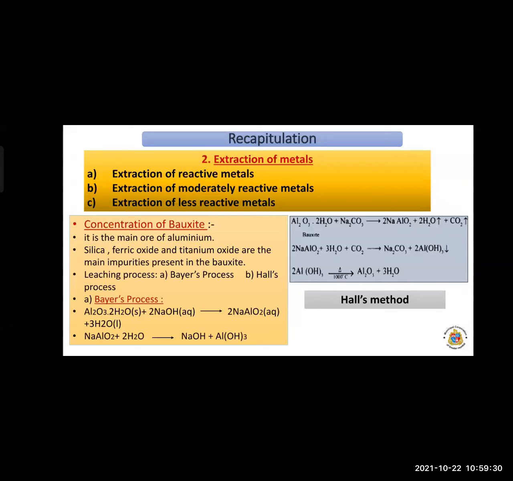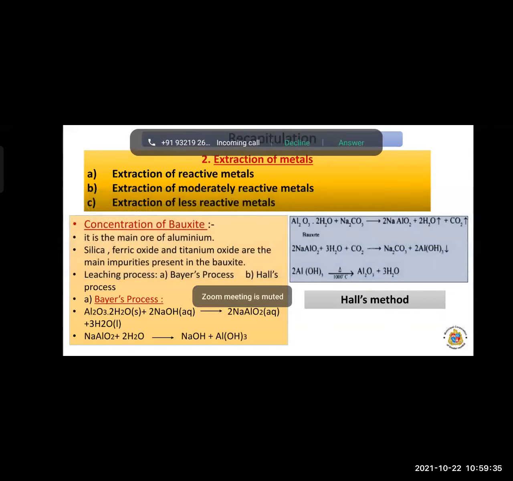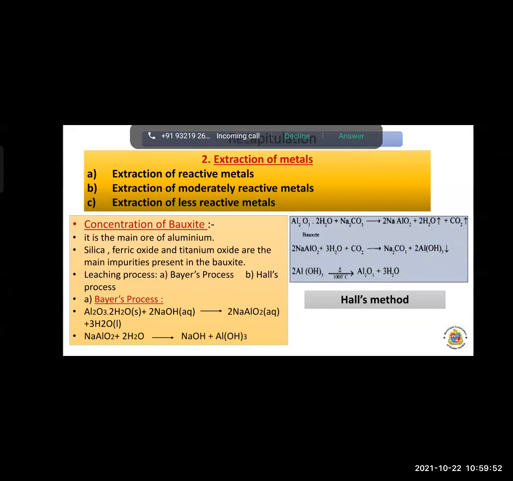Now look at the chemical reaction of caustic soda under a temperature of 140 to 150 degrees Celsius.